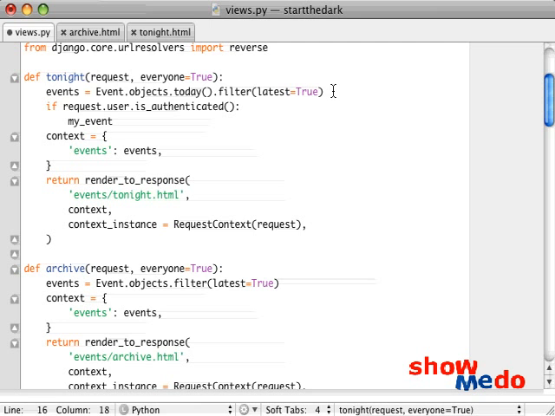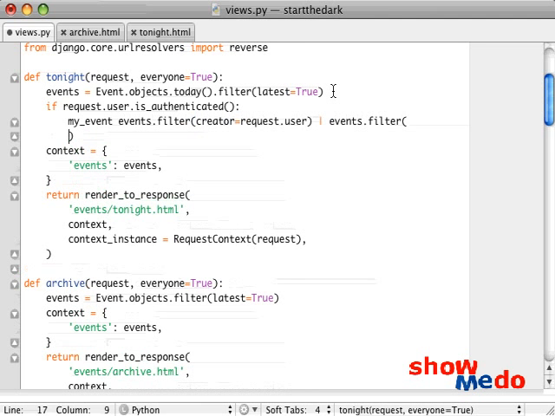So this is just your events equals events.filter creator equals request.user. And then we also have to do events that you're attending. So or events.filter attendance__user equals request.user.